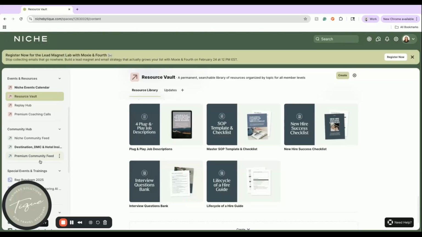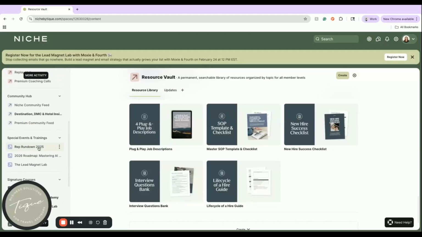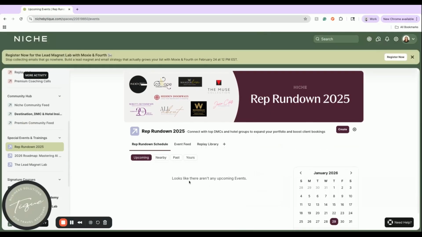Then we have our premium community feed. I'm not going to toggle onto that simply for confidentiality purposes. I want to really respect the members within that space, but that's where the premium members are able to interact with each other, ask questions about their growing businesses. And then from time to time, we do also share additional events like Rep Rundown, which we hosted last year. And this is where we brought various representation firms to have 15-minute sessions and talk all about their portfolio.